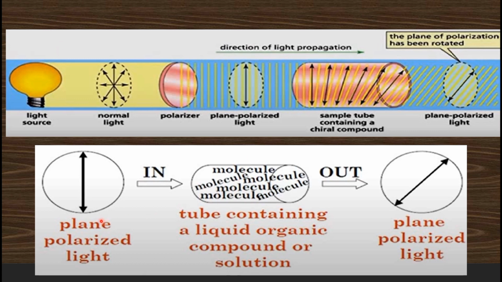So the plane polarized light is allowed to pass through the sample, which is a solution of an organic compound. This chiral organic compound interacts with the plane polarized light and rotates its plane. So the angle to which the plane of the plane polarized light is rotated is called optical rotation or angle of rotation.